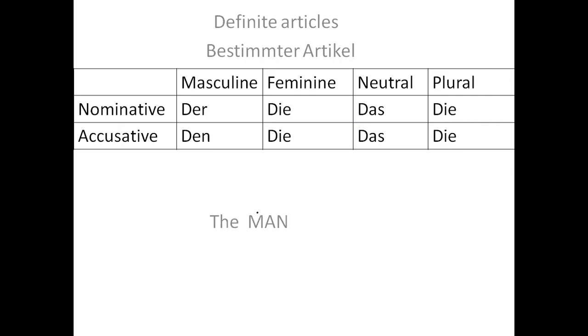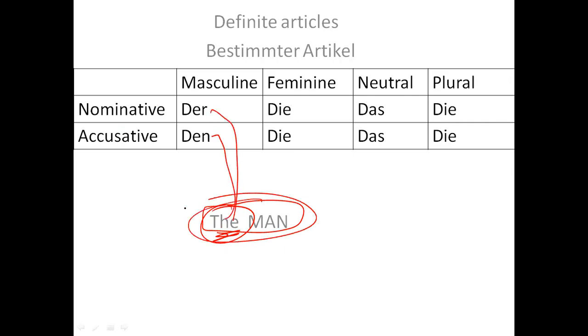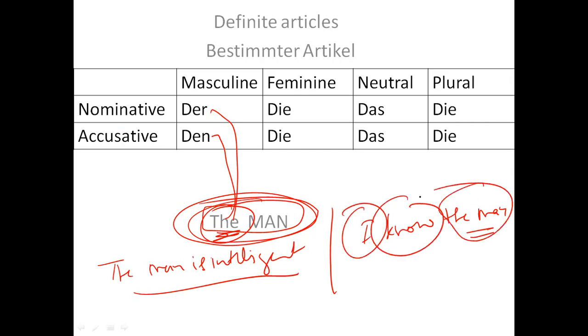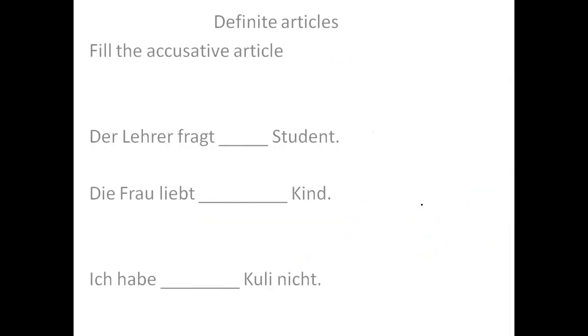Now, just a quick recap of what we have discussed so far. The man, if I say the man, it can be "der", it can be "den". That depends on the position of the man, right? Like I gave you the first example: the man is intelligent. And the second example: the teacher knows the man. Right here it is nominative, verb, and this is an object, hence accusative.